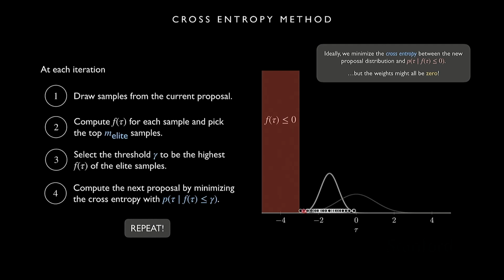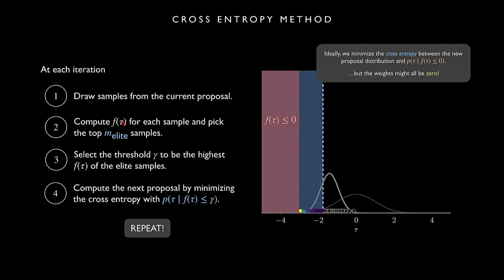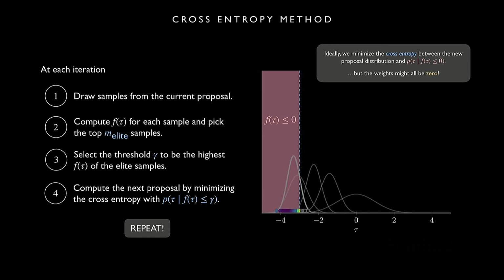So we'll repeat: we'll draw samples from this distribution now. We'll compute the threshold based on these elite samples. We'll weight them and then fit a new distribution. And we can keep doing this for some number of iterations. Eventually we could look and see if our threshold becomes less than 0. That means we've got enough failure samples to fit to the failure distribution. And then we end up with some kind of final distribution.